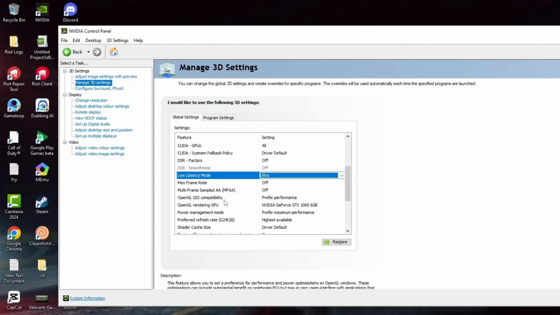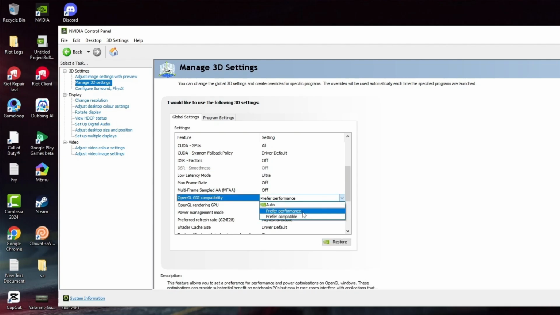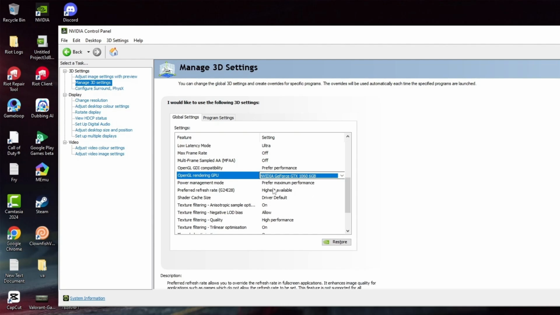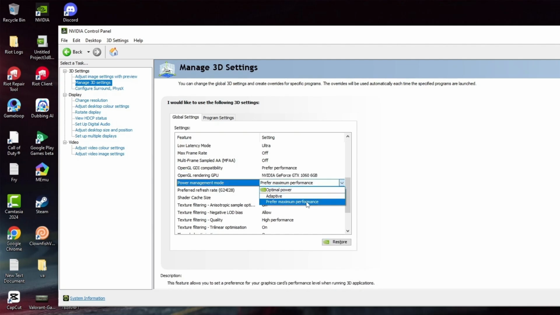Now OpenGL GDI compatibility. Click on it and choose here the preferred performance. OpenGL rendering GPU, choose of course the GPU. If you are using an Intel CPU, then definitely you will see here the 2 GPUs, so make sure to use the external for better performance. Now power management mode, that's the last option. You need to change it here to prefer maximum performance.